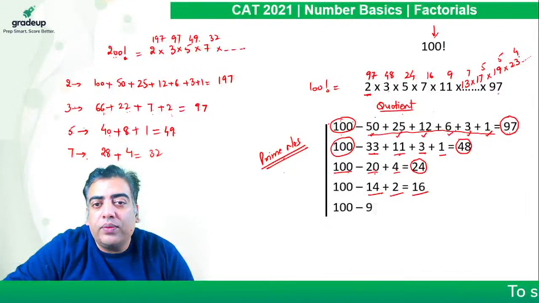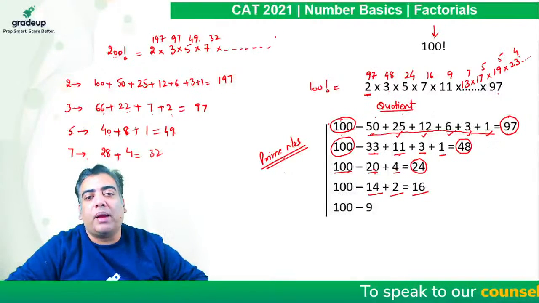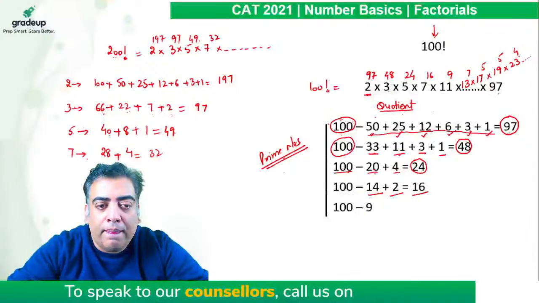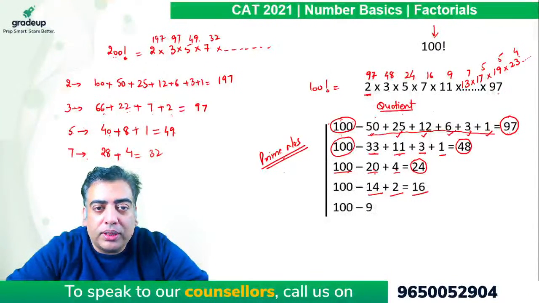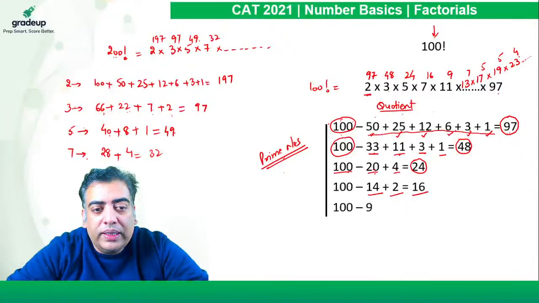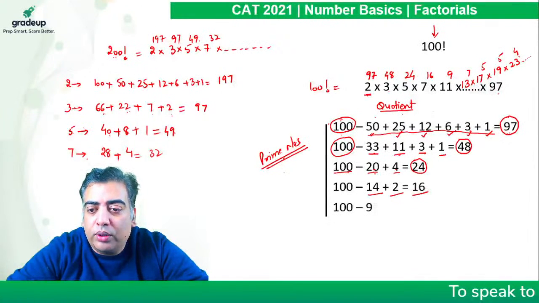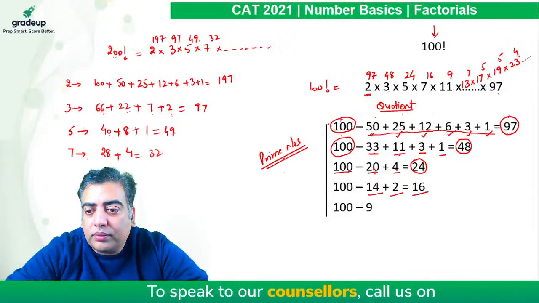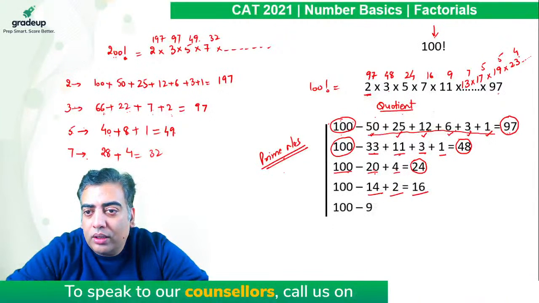factorial. And likewise, we can find the power of any prime number in a given factorial. I hope the entire process is clear to each one of you, how to find the power of a prime number in the given factorial. Once it is done, then we can move on to composite numbers. Okay, so let's move on.